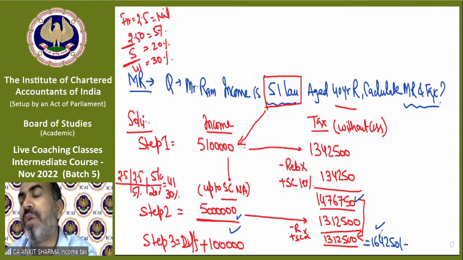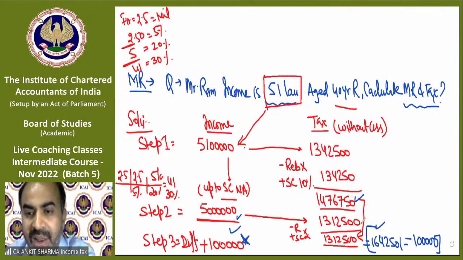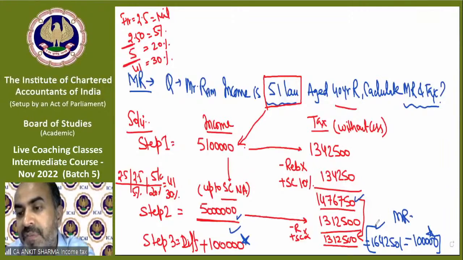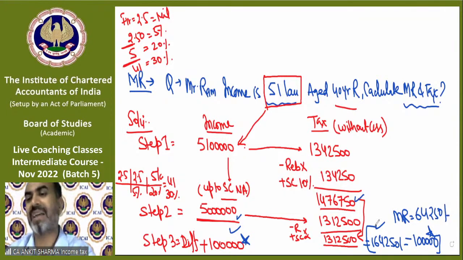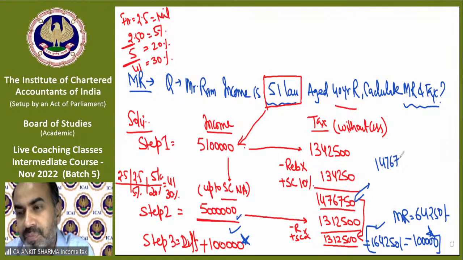And how do we need to calculate that discount? Out of this tax increment, you have to deduct this income increment. This 1 lakh should be deducted out of the tax amount. So the difference would be called marginal relief. That is 64,250. Or we can say in a normal sense, whatever the excess over income, that will be called a discount or a marginal relief. Now what will we do with this marginal relief? We will deduct this marginal relief from our tax liability.